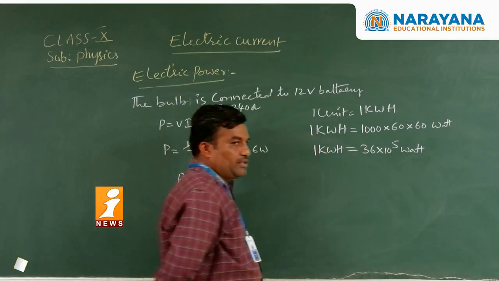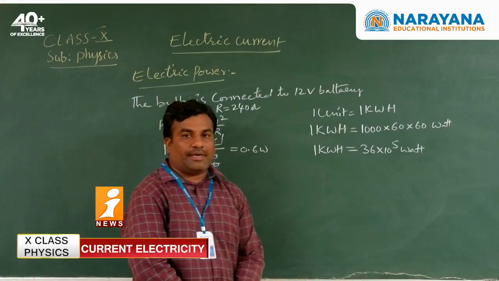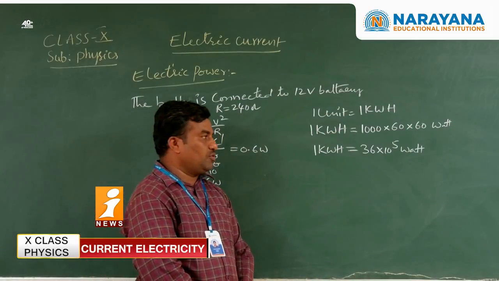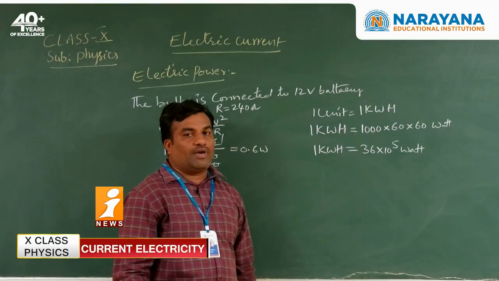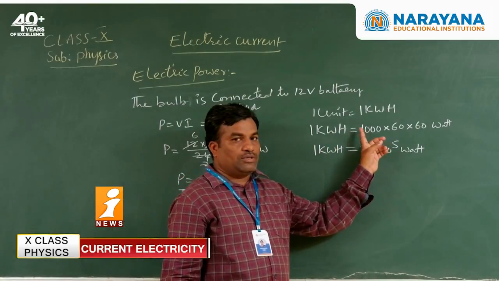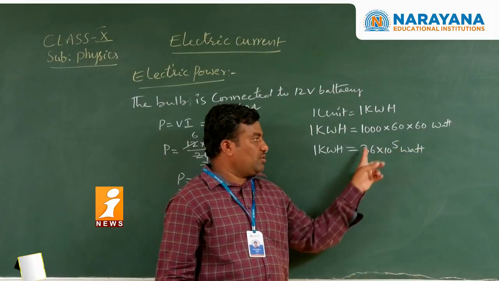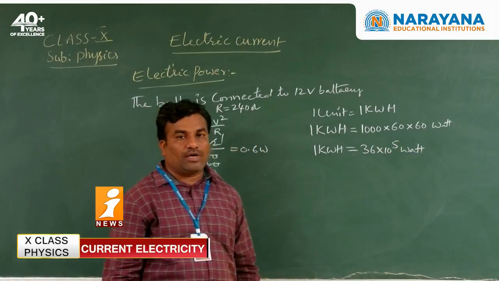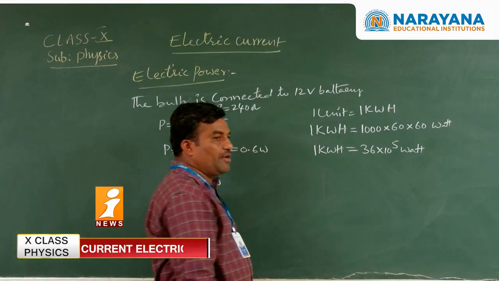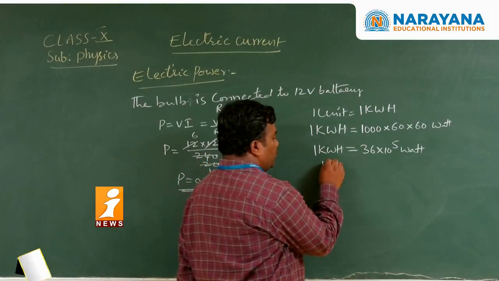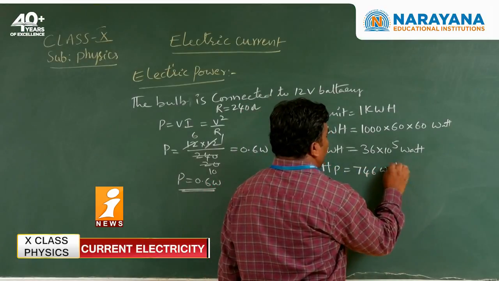So it is the unit we regularly observe at home. In our homes we may use 10 units or 30 units of current consumption by using electrical devices. So 1 unit is equal to 1 kilowatt hour. Kilo means 1000 and hour means 60 minutes and each minute 60 seconds, so 36 into 10 to the power of 5 watt. Next, on a commercial basis, we use HP, horsepower. So 1 HP is equal to 746 watt.